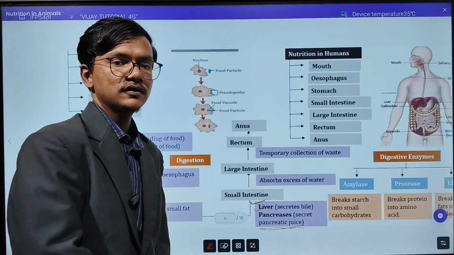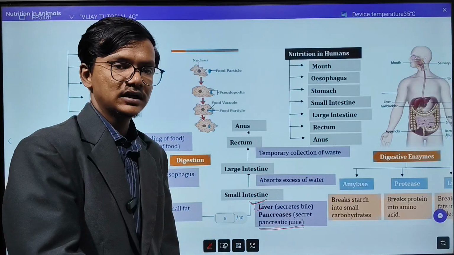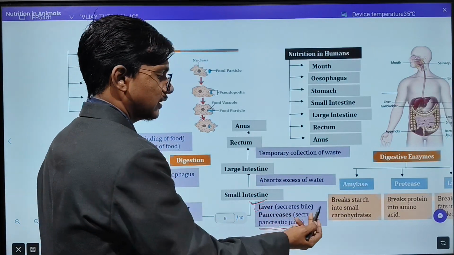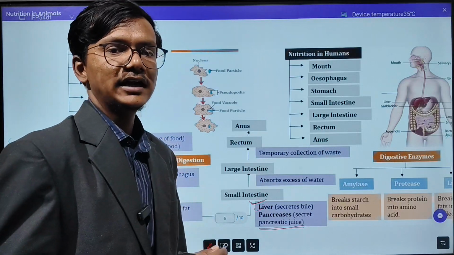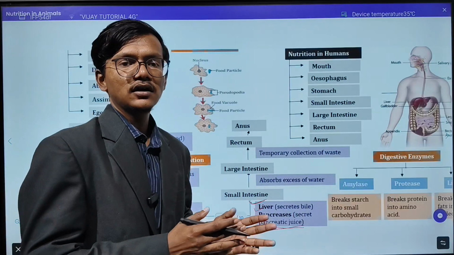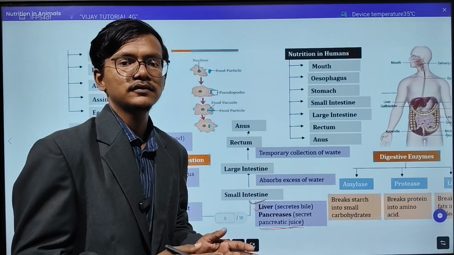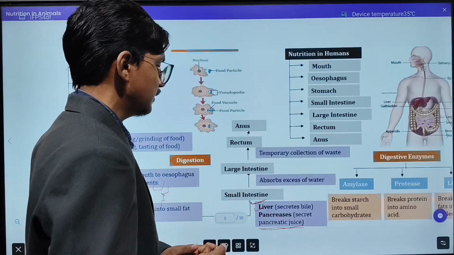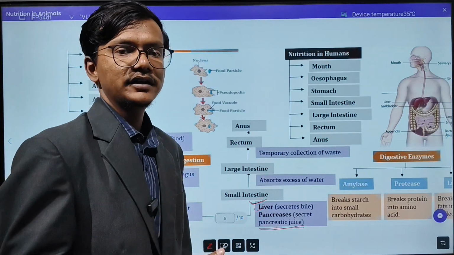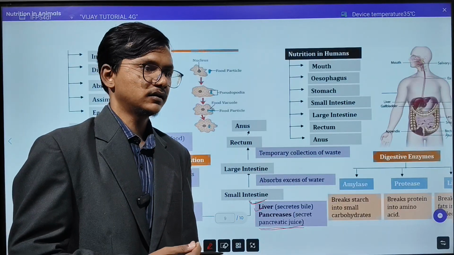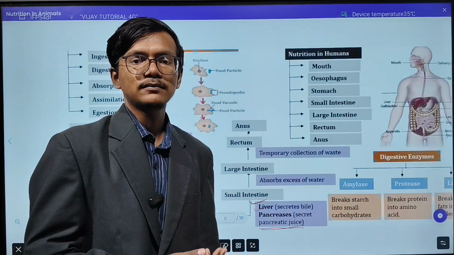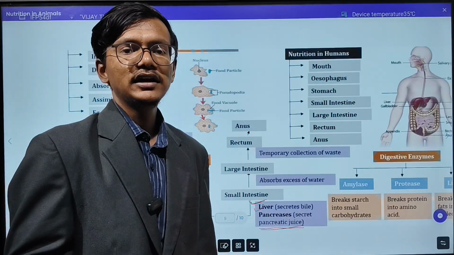Now what is the function of these two? This is one of the important points from the small intestine. The liver will secrete the bile juice and bile salt that will help in emulsification of fat. Emulsification of fat means the larger globules of fat will be converted into smaller parts. The pancreatic juice will contain amylase, trypsin and similar protein digesting enzymes. Trypsin digests protein, amylase will digest the carbohydrate and lipase will digest the lipids.